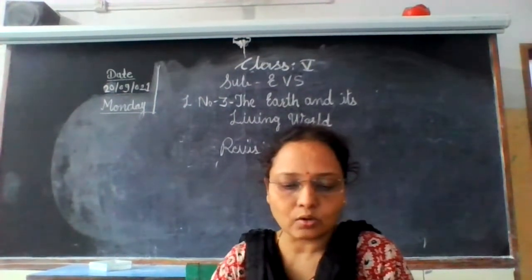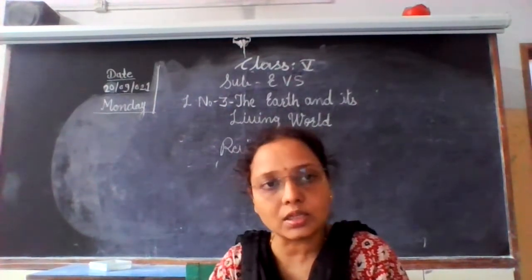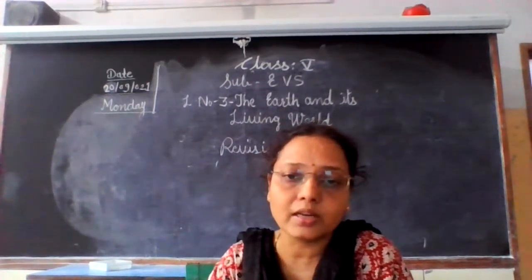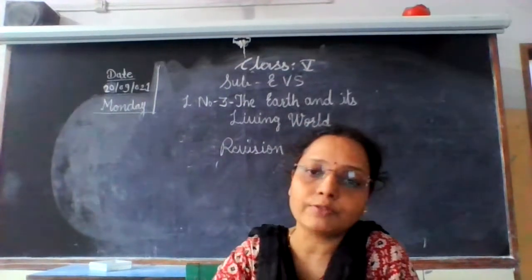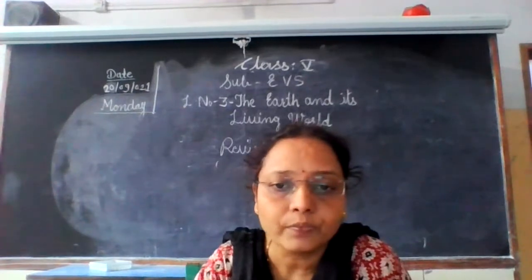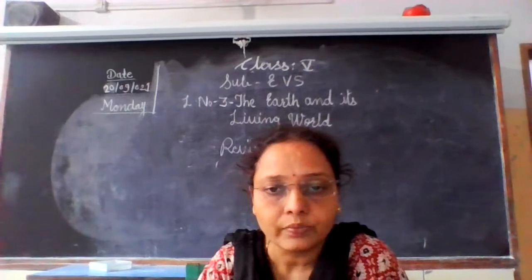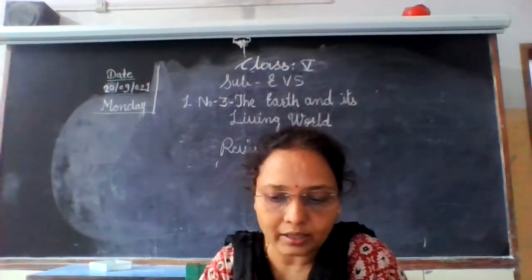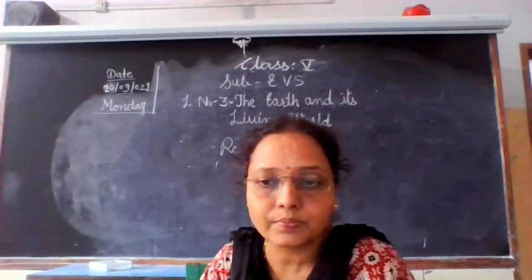The sun is the cause of many natural processes on the earth. Due to the sun, life is possible on the earth. Earth is a unique planet which has life because of sunlight. Because of sunlight, the earth has a moderate temperature. Water is available on the earth and land is also present. On the land area, on the lithosphere, we can grow plants.